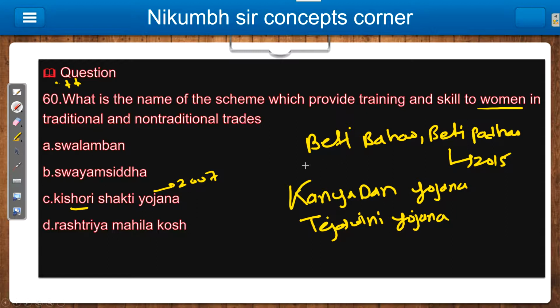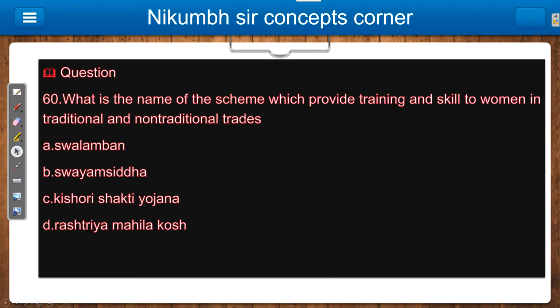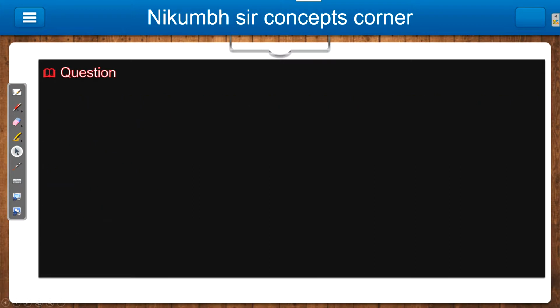If you do not remember this, there is no issue in that. So this much information is enough for this question. Let's move to question number